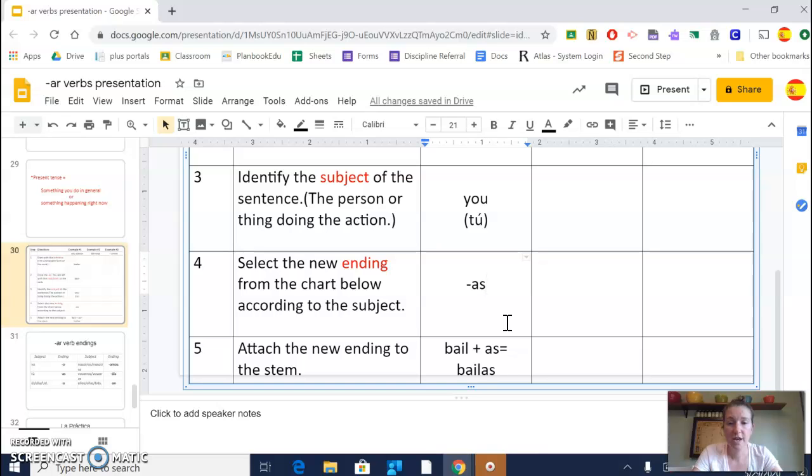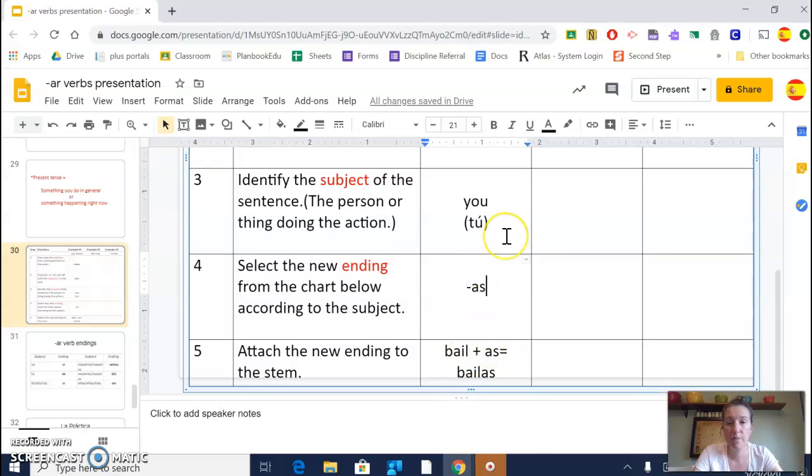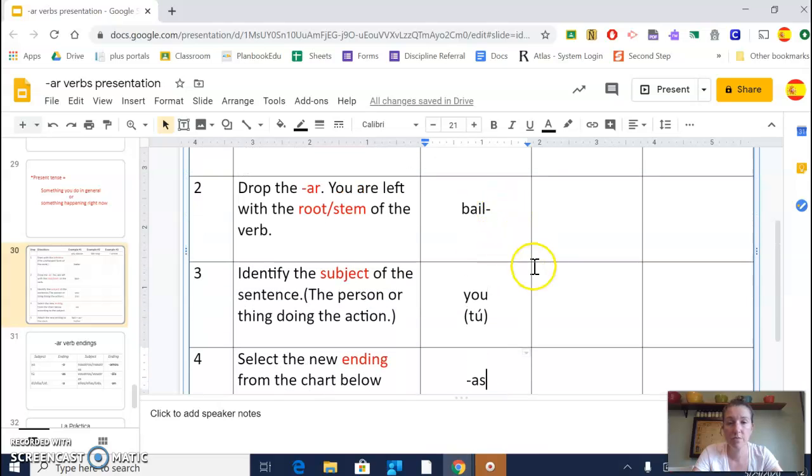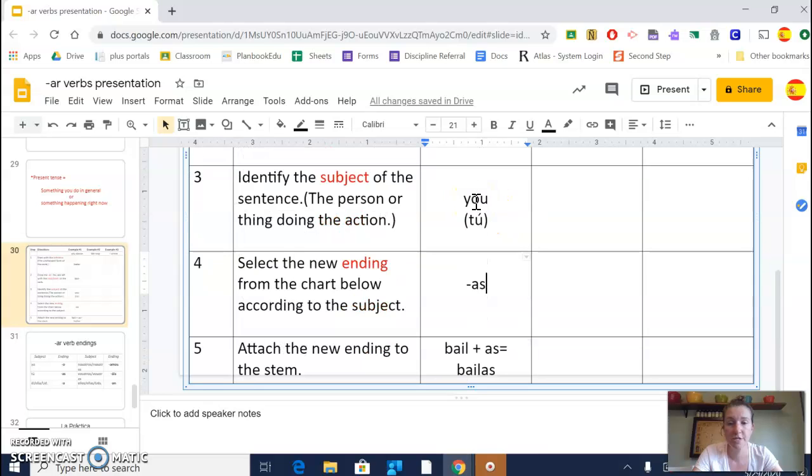And what you're going to do is attach that. So you attach the new ending to the stem. So you have B-A-I-L from up here, from step 2, your root or your stem. And you have your new ending from step 4. And when you combine that, bailas, right here, this is your answer. Bailas.